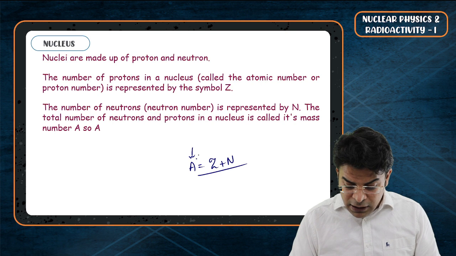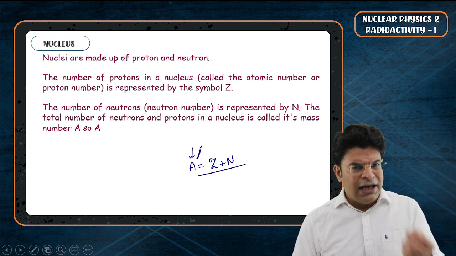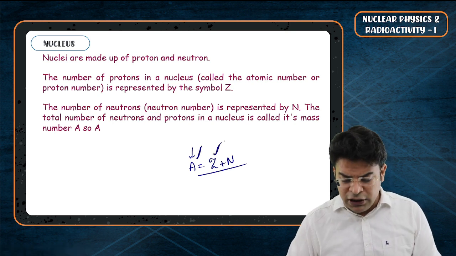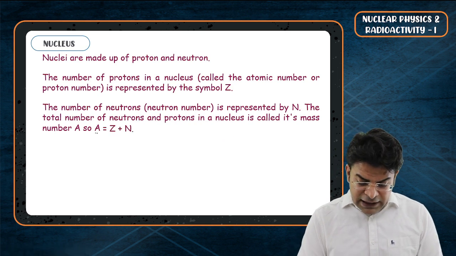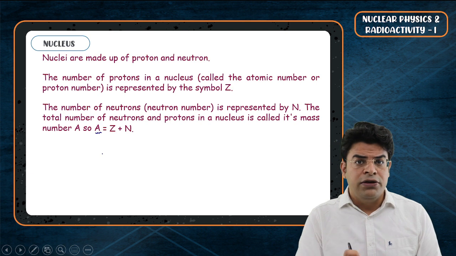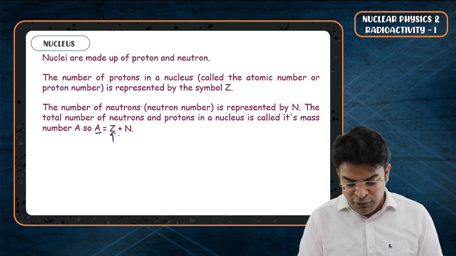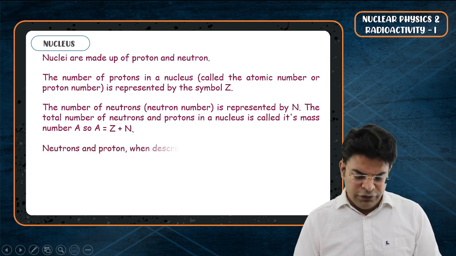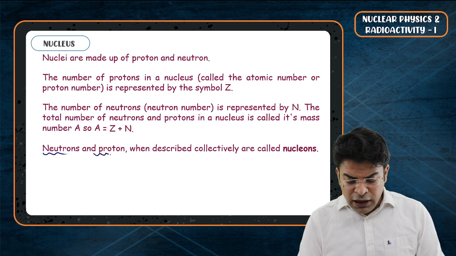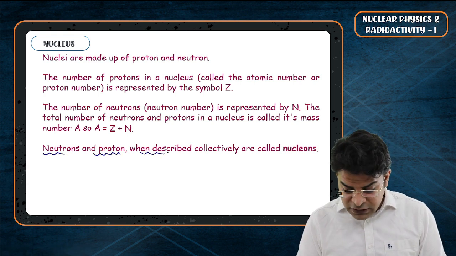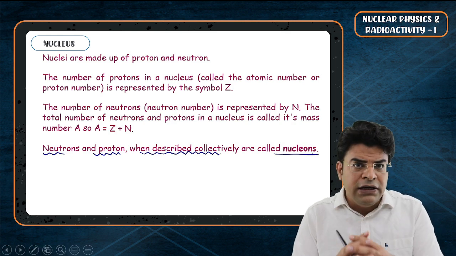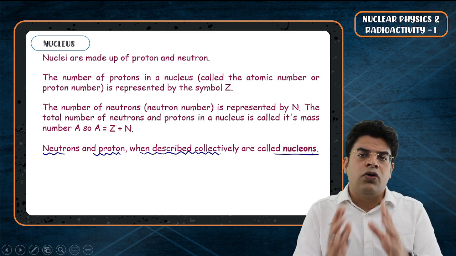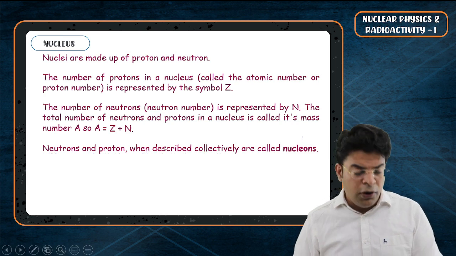The total number of nucleons in the nucleus has to be equal to the number of protons in the nucleus plus the number of neutrons in the nucleus. So we can say that the mass number, the total number of nucleons, equals the number of protons plus the number of neutrons. Very obvious thing. Next, bachcho, neutrons and protons, when described collectively, are called nucleons. So collectively, both protons and neutrons are called nucleons. This is something we have talked about already.